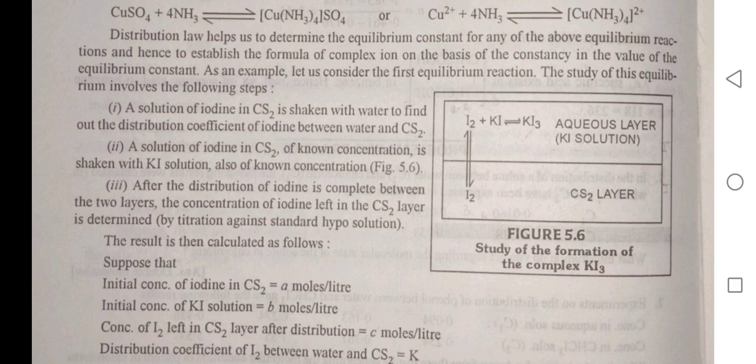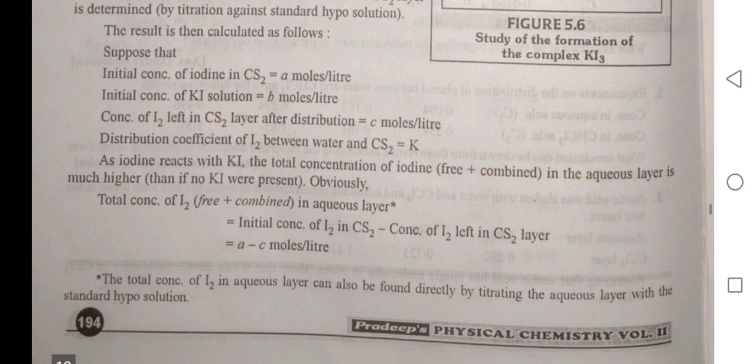Suppose the initial concentration of iodine in CS2 is equal to A moles per liter. Initial concentration of KI solution is equal to B moles per liter. Concentration of I2 left in CS2 layer after distribution is equal to C moles per liter.